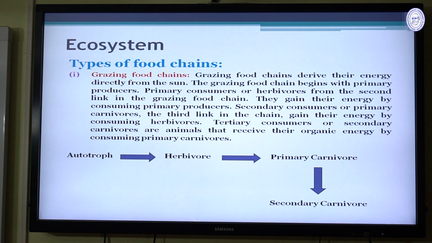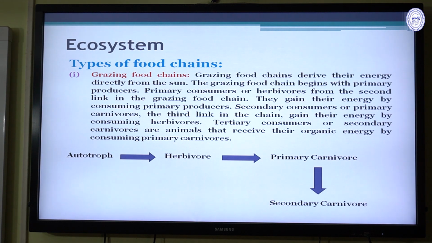Grazing food chain derives the energy directly from the sun. The grazing food chain begins with the primary producer, then the primary consumer or herbivores. From the secondary link in the grazing food chain, they gain their energy by consuming the primary producer. The secondary consumer or the primary carnivore is the third link in the chain. They gain their energy by consuming the herbivores. Tertiary consumers or the secondary carnivores are the animals that receive their organic energy by consuming the primary carnivores.